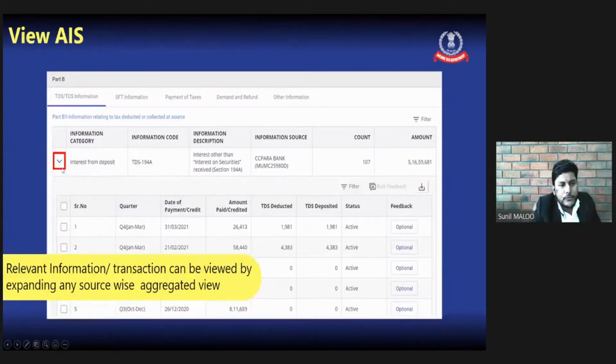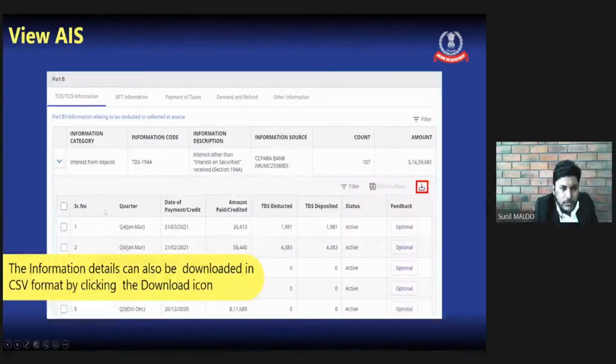So the first transaction, for example, is interest from deposit, 194A, TDS under section 194A. So the total count is 107, correct? And the total amount of TDS is 5 crore 16 lakh 59,000. So if we click this expand button, then all the 107 particular entry-wise transactions will be reflected in the following manner.